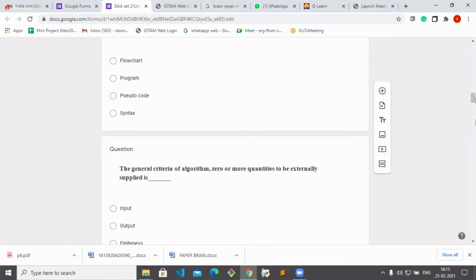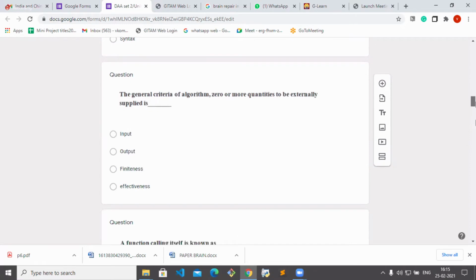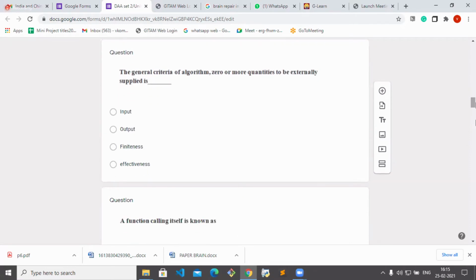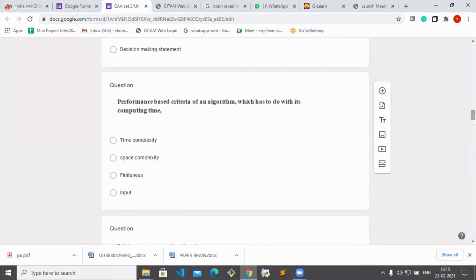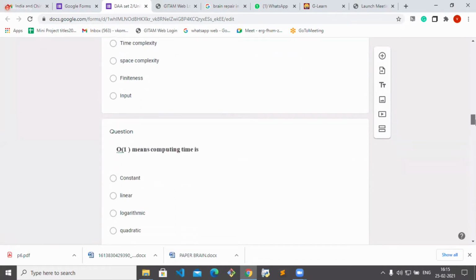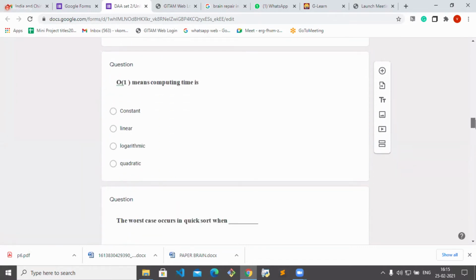The general criteria of algorithm: zero or more quantities to be externally supplied is input. A function calling itself is known as recursion. Performance-based criteria of an algorithm which has to do with its computing time, they have mentioned time, so it is time complexity. Big O of 1 means computing time is constant.